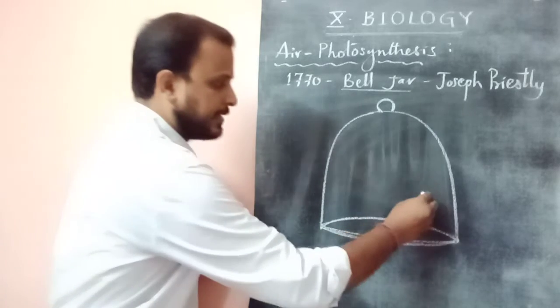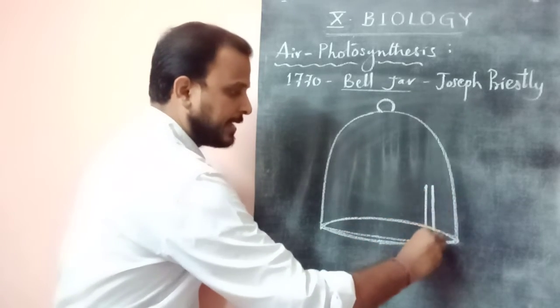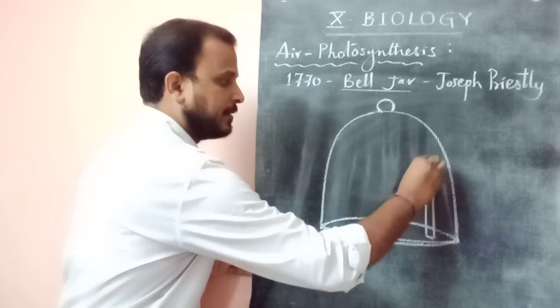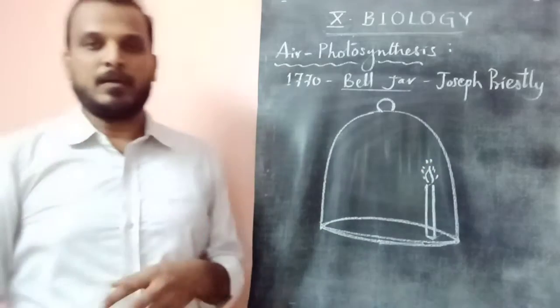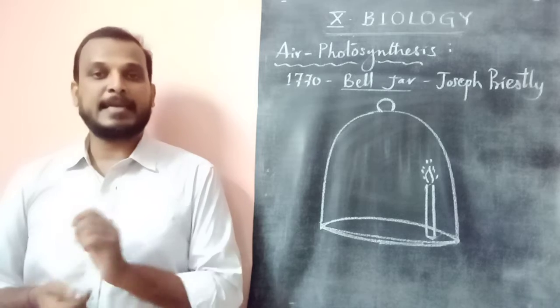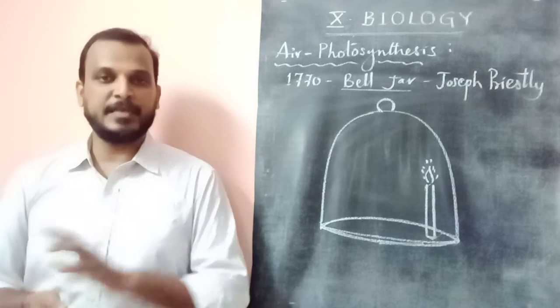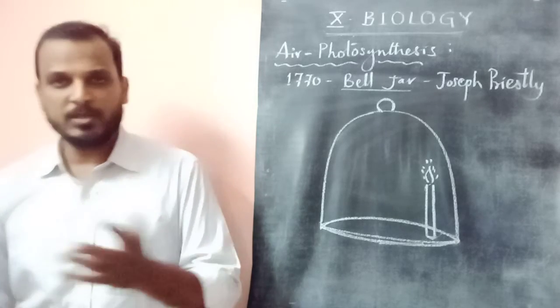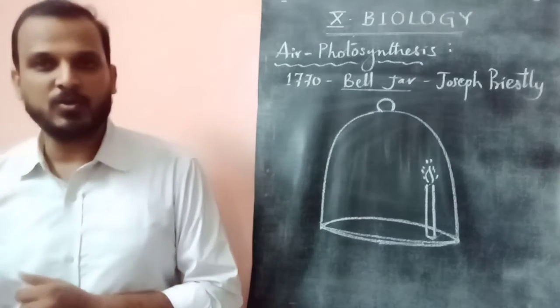First he took a burning candle. He kept a burning candle and closed it with a bell jar. After some time, the candle stopped burning. I think you know the answer well.